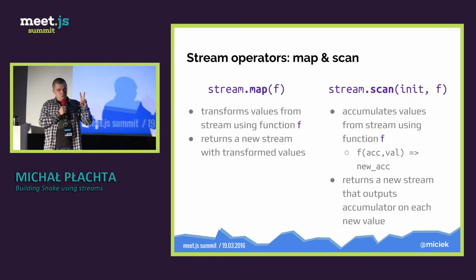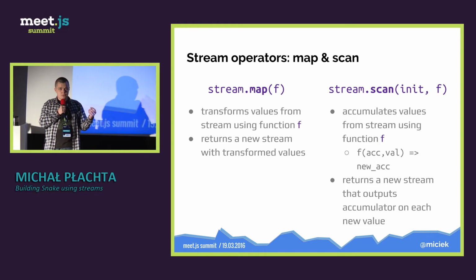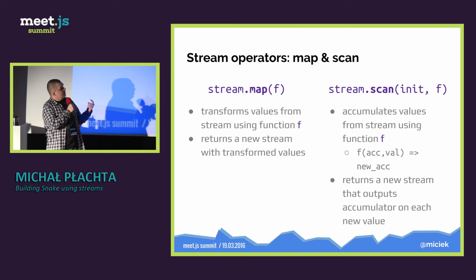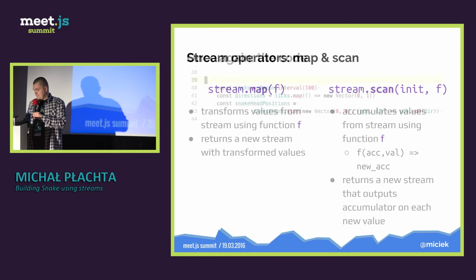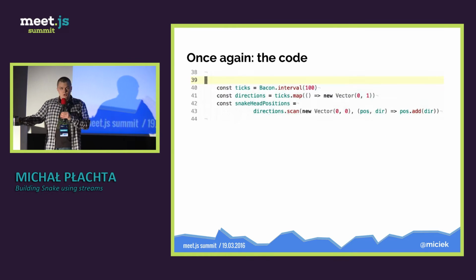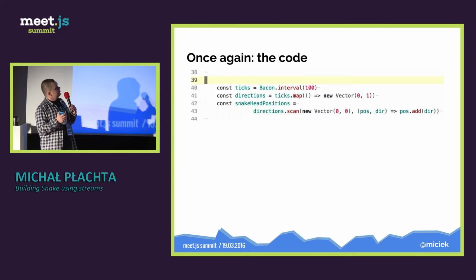To sum up, those two operators, map and scan. Map transforms the value from the input stream and outputs the new transformed value to the new stream that is created. And scan accumulates the values from the input stream using the function and init value that we provide. Okay? And here's how the code looks, and it's real code. So I've shown you three diagrams, and this is the Bacon.js implementation.